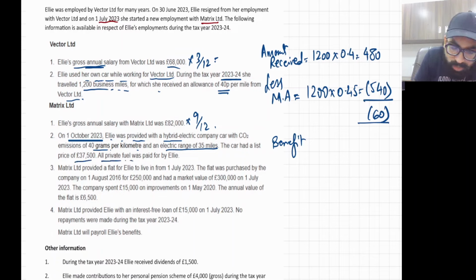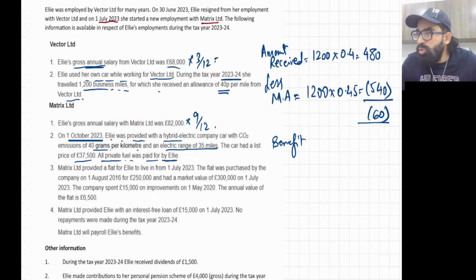All private fuel was paid for by Ellie. Okay. So that means no fuel benefit, because employer did not pay a single penny for this fuel. So only car benefit will be calculated.